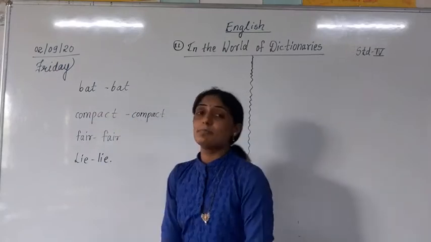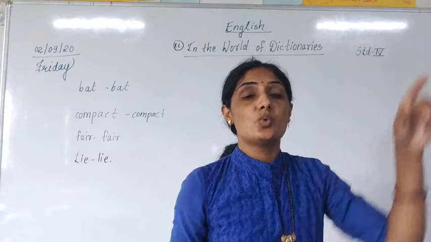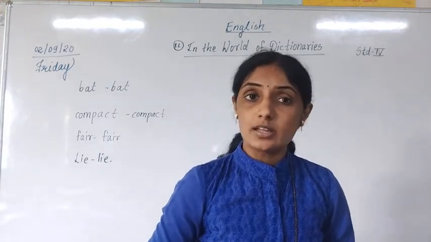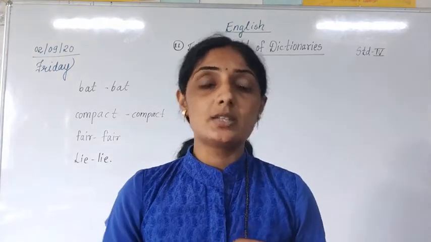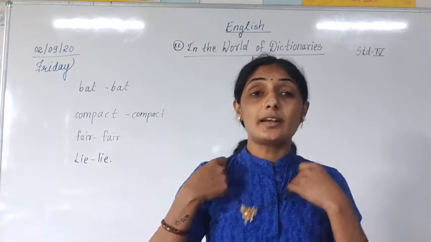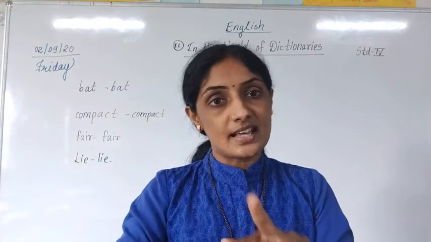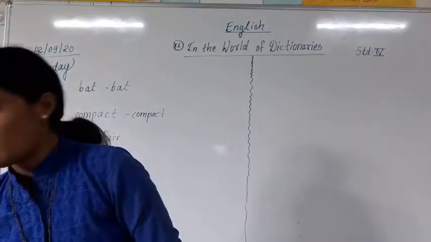Next one is BAT bat. One bat means the bat which is played in cricket, and one bat means what? What in Marathi do we call it? It hangs on the tree. In the daytime it cannot see, at night it can see. So that is one bat. In this way, I wanted to explain to you that there are two words with different meanings. Spellings are the same, meanings are different. Understood?